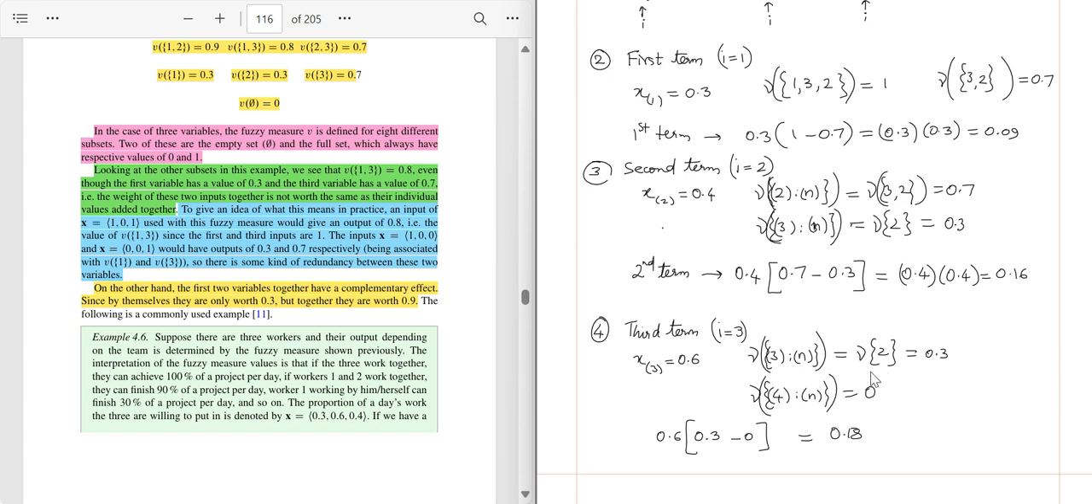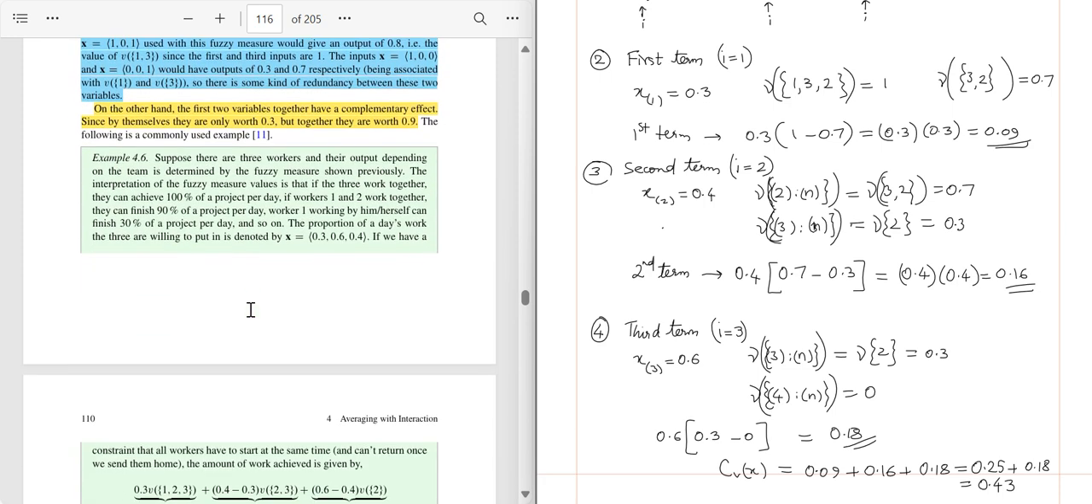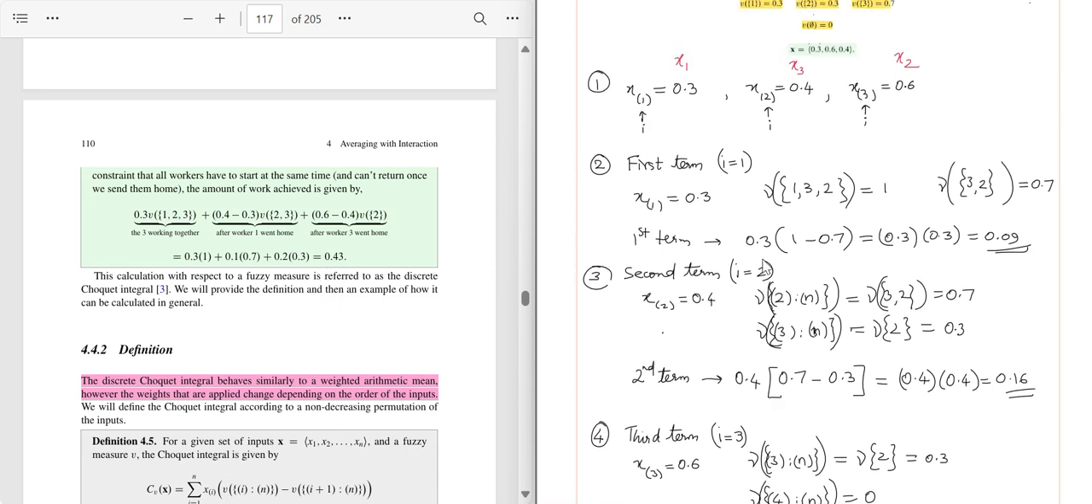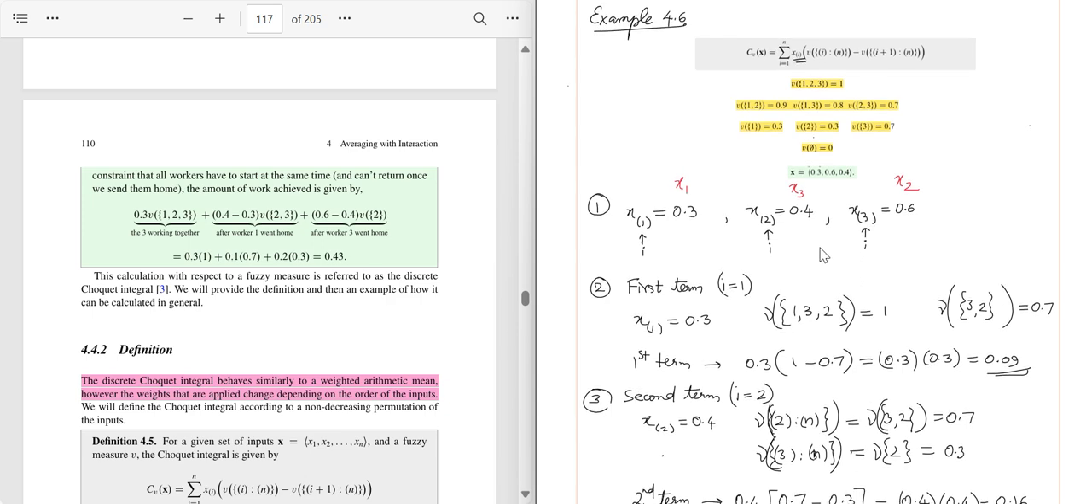Now when we consider them together, the overall discrete Choquet integral becomes 0.09 plus 0.16 plus 0.18, which is nothing but 0.09 plus 0.16 is 0.25, plus 0.18, which is nothing but 0.43. So in a different way it was solved in the book, but the answer we are getting using the standard formula of Choquet integral is 0.43.